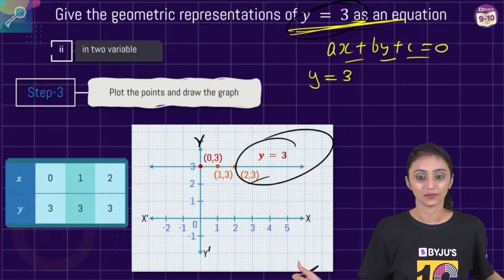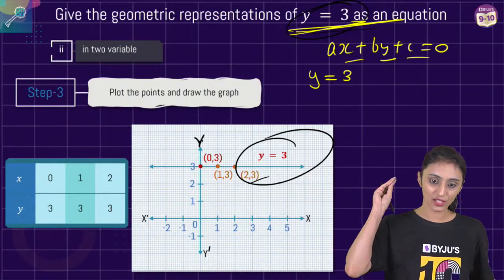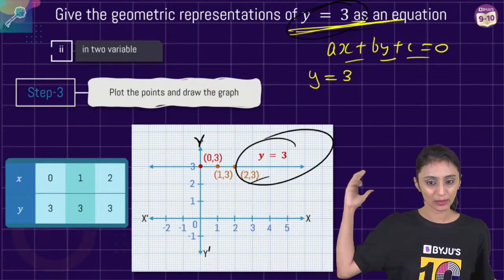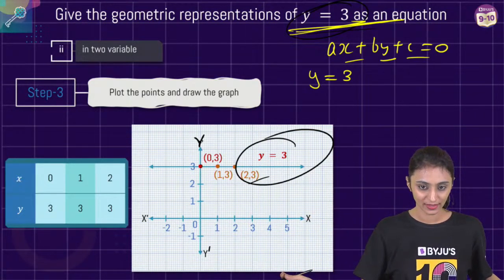Y is fixed, Purna. Yes, y is fixed. Y is going to be equal to 3 every time. You keep changing values for x. I hope this is clear. Yes, everyone.